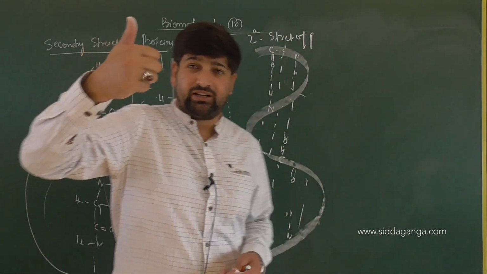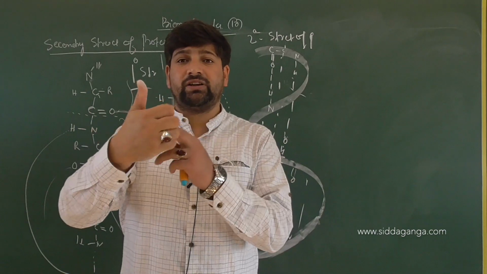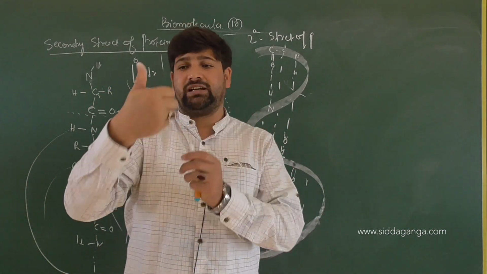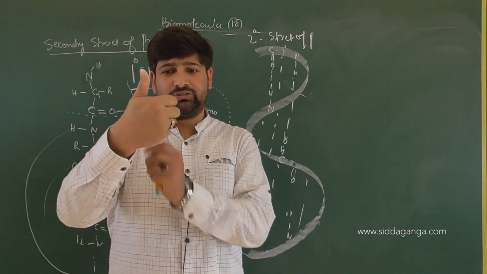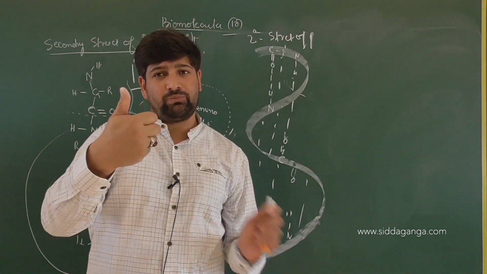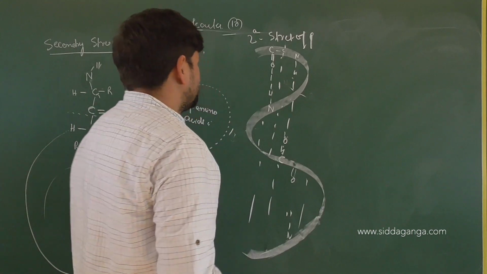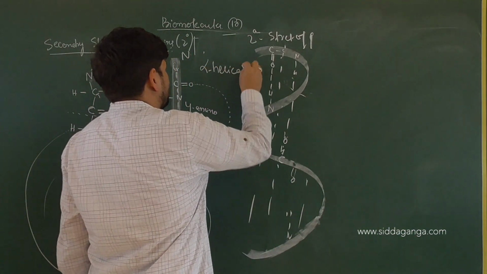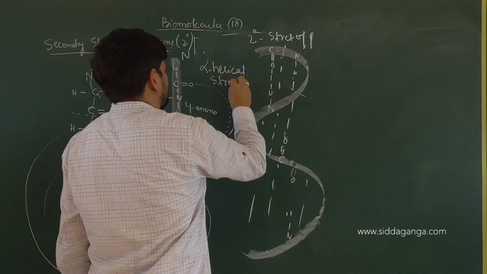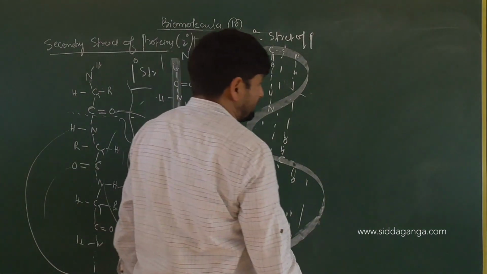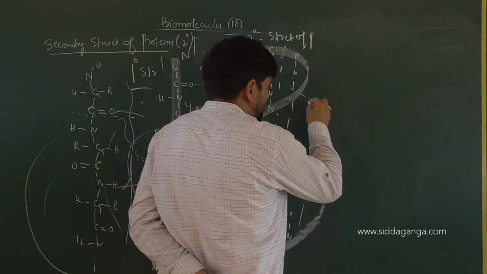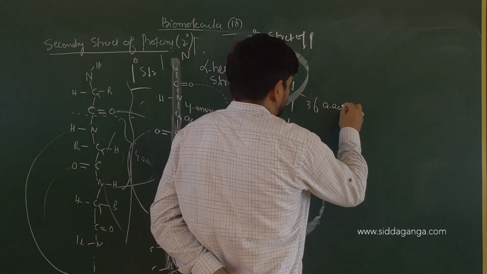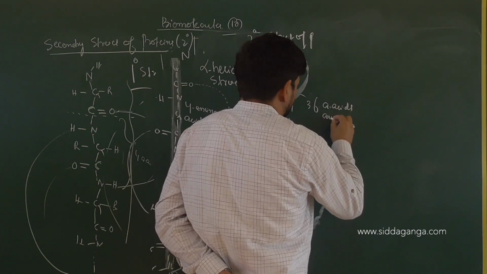If you keep your thumb up, you can consider the fingers to be the helix coming down. With the direction of the fingers, this helix will be moving downwards. Correct or not? This is called the alpha helical structure. What are its features?